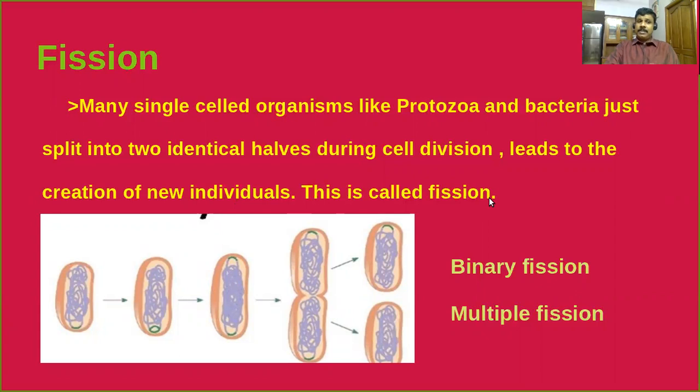We can simply say the organisms split into two identical halves, and these two identical halves lead to the creation of new individuals. This is called fission. Dear students, we have to discuss two different types of fission, that is binary fission and multiple fission.